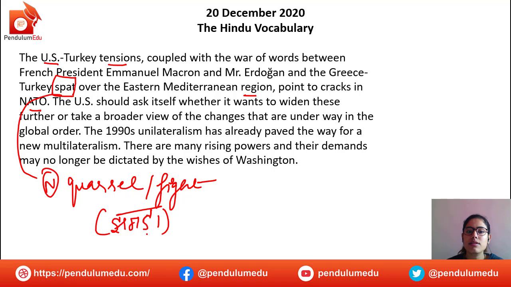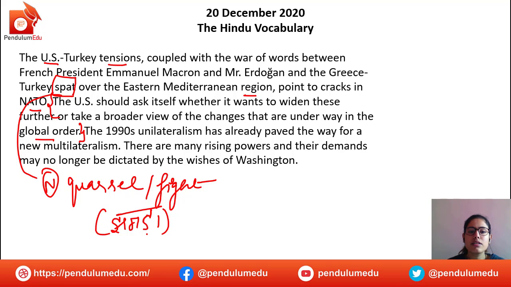The US should ask itself whether it wants to widen these further or take a broader view of the changes that are underway in the global order. So it says that it is the US who has to decide whether it wants to widen this gap between the US and Turkey tensions that is already going on, or it wants to sum it up. It is looking for changes, and it is going to come up with a different methodology to deal with it.